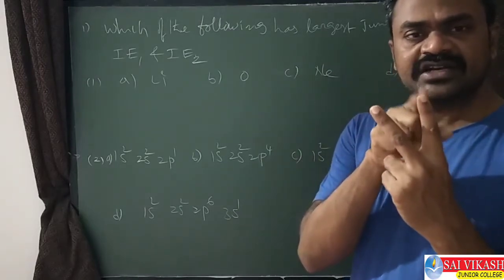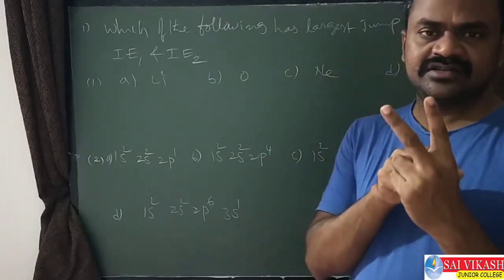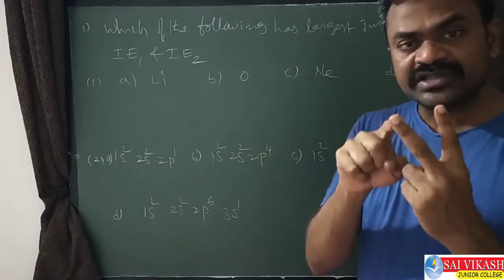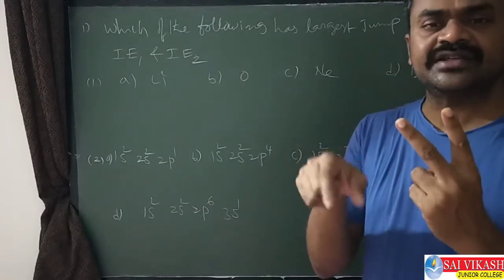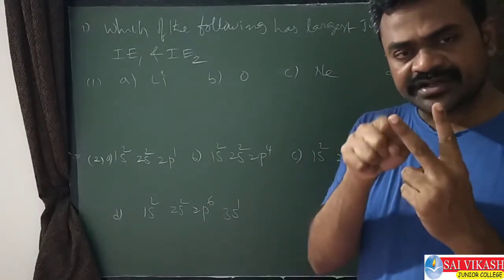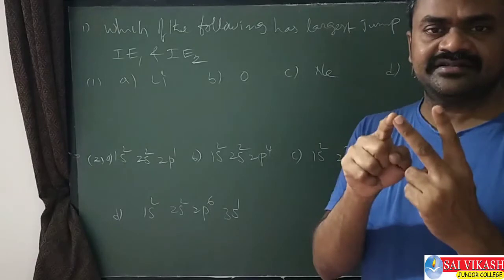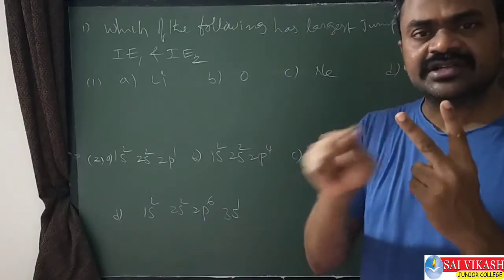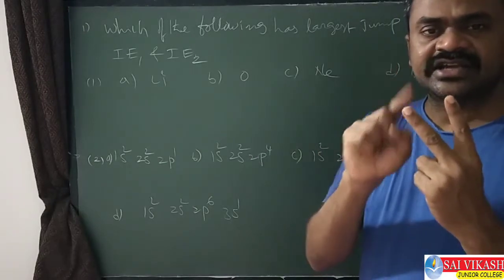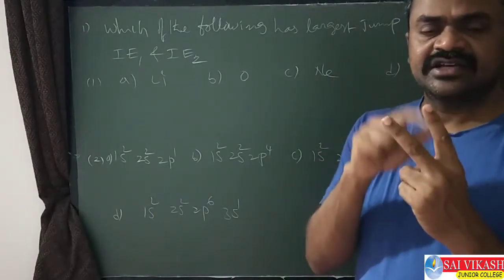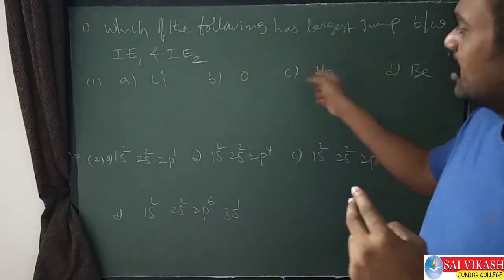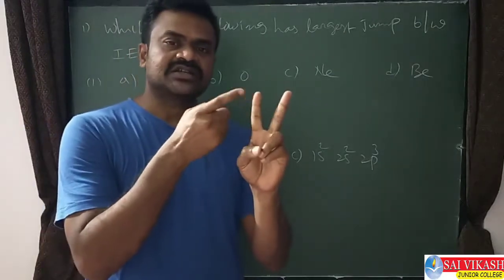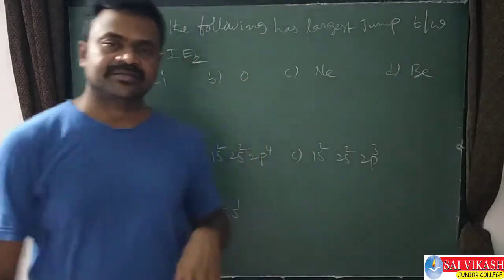Only the first electron is present in the valency shell. That's why the first electron can be removed easily. To remove the second electron, a larger amount of energy is required. That's why there is the largest jump between first and second. So the second electron should not be present in the outermost shell; it should be present inside the shell. This is possible in which of the following options? That is the question: the huge difference between first ionization enthalpy and second ionization enthalpy.